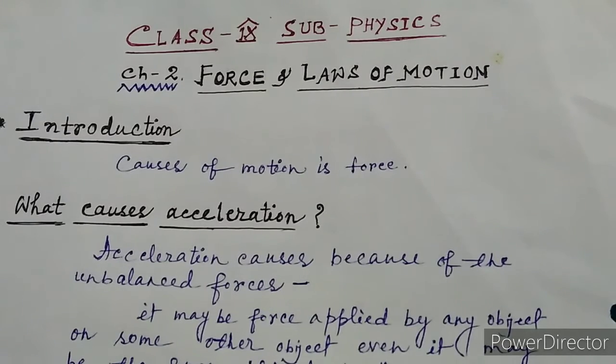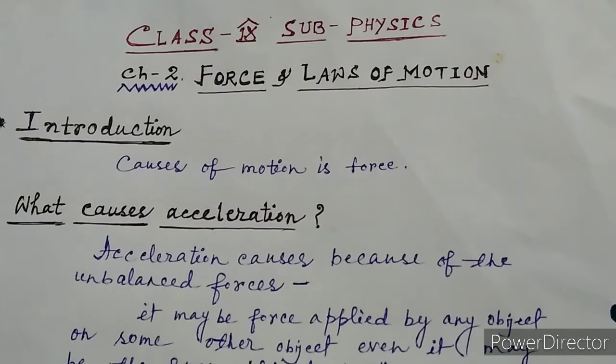So what is this unbalanced force? To understand the unbalanced force, at first I have to explain about the balanced force. Suppose you hold an object which has a weight of 3 kg at your palm. At that time the earth is exerting one force downwards, and your palm is also exerting the same force upwards.